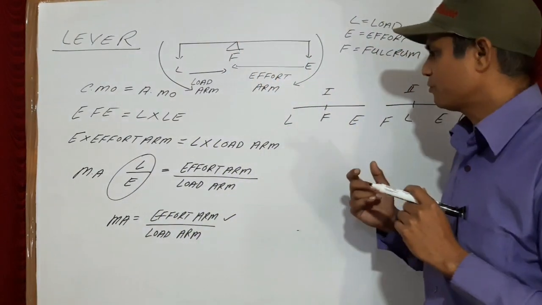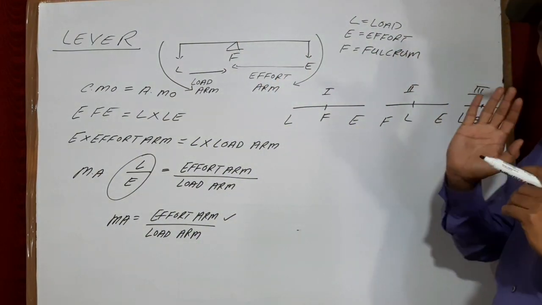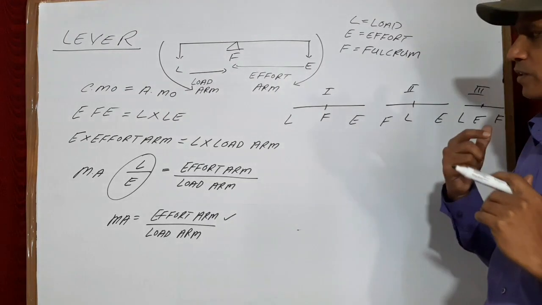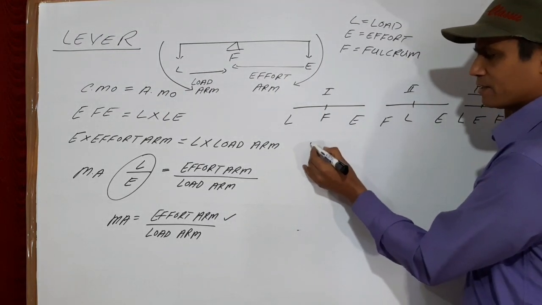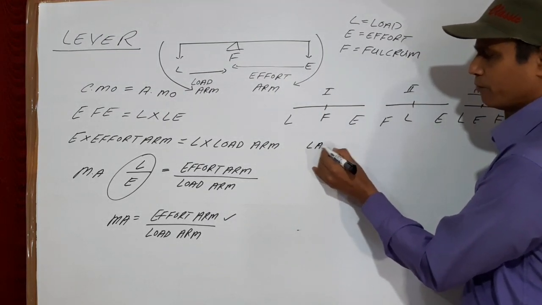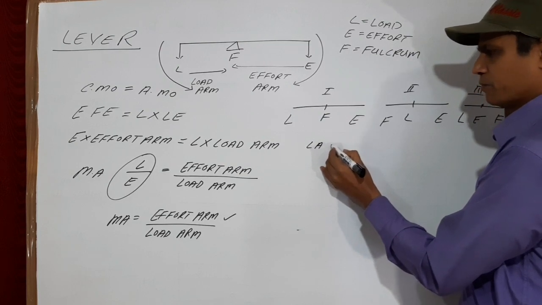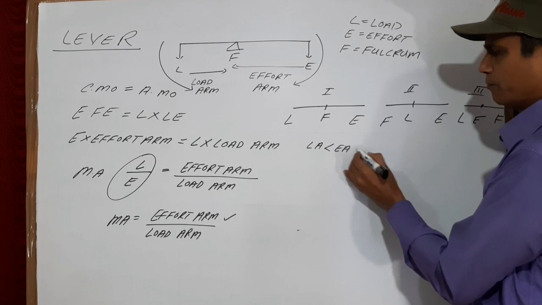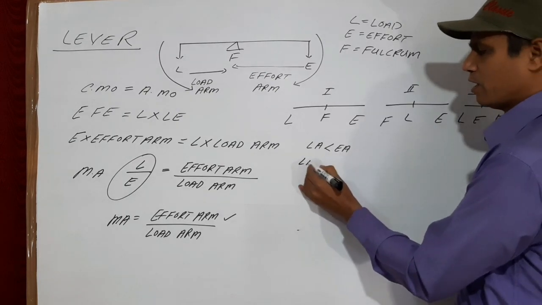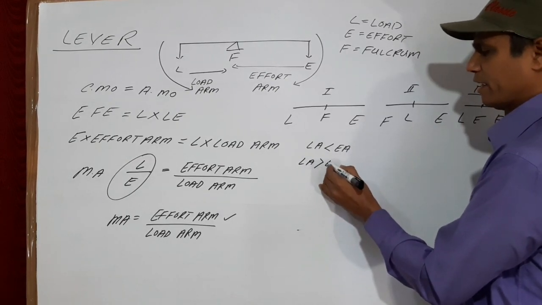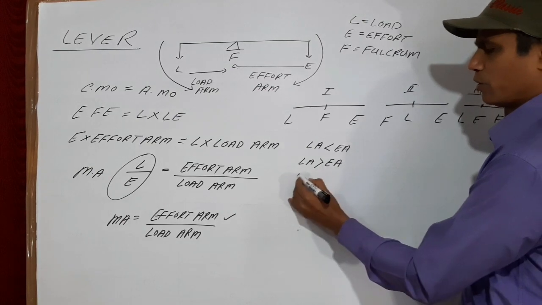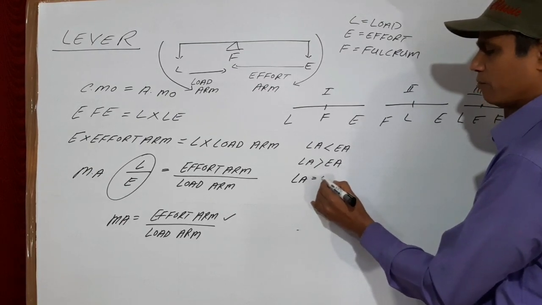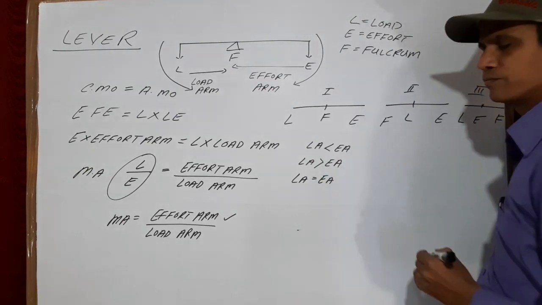Now you can see from here 3 cases may arise. First case is load arm may be less than effort arm, or load arm may be greater than effort arm, or load arm and effort arm may be equal.